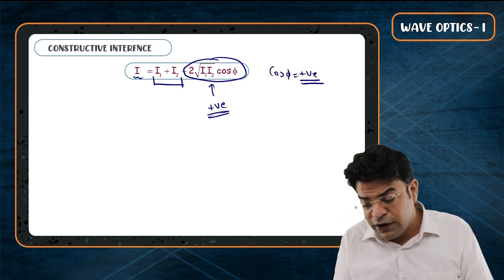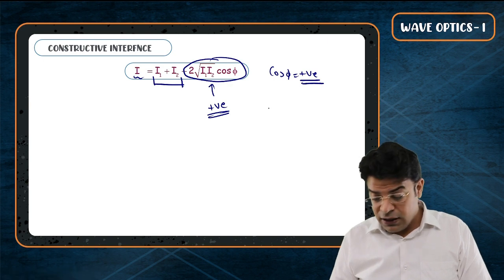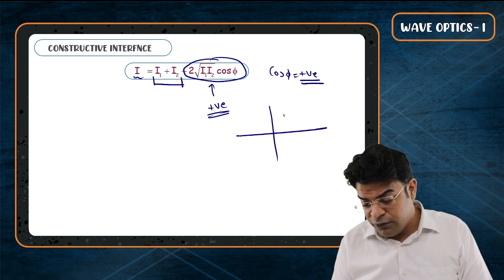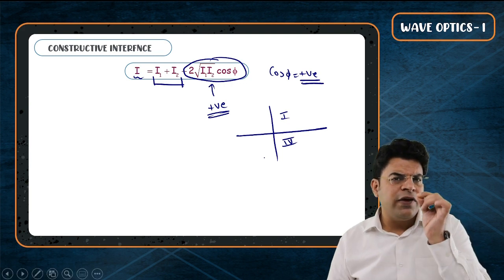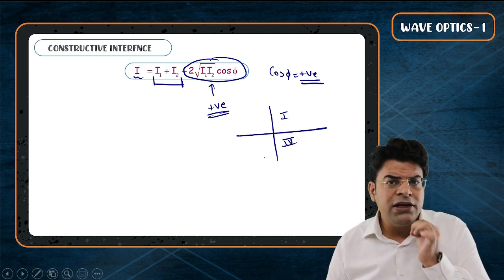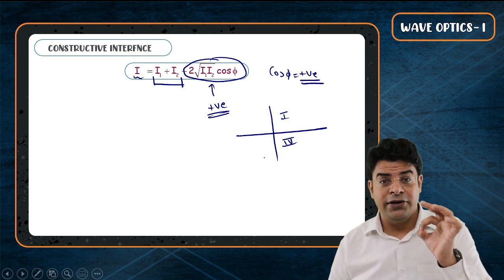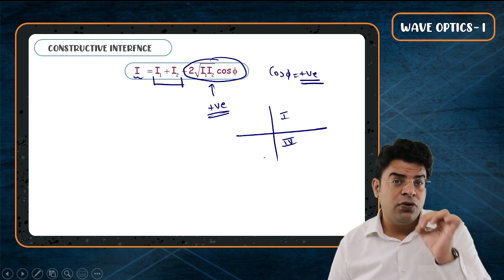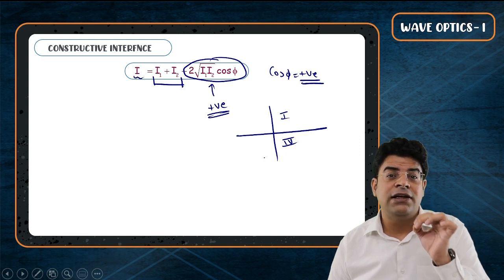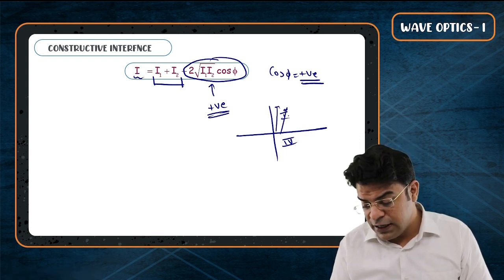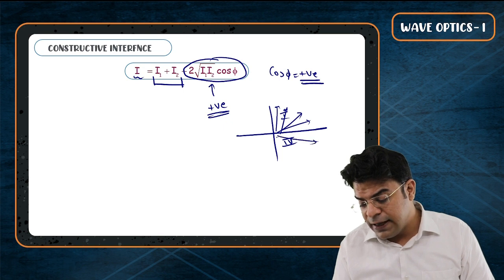And for cos phi to be positive, the phase angle should lie either in first quadrant or in the fourth quadrant. It means that the phase difference between the two waves should have a magnitude less than 90 degree. So the phase difference should lie either in first quadrant or should lie in fourth quadrant.